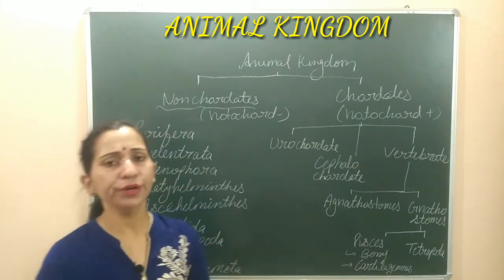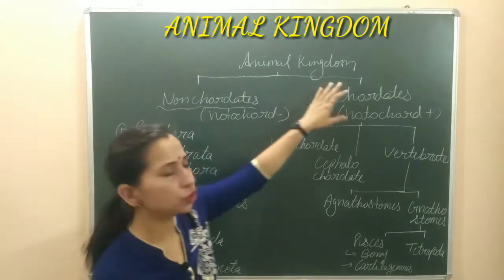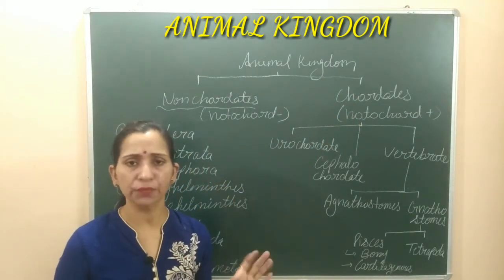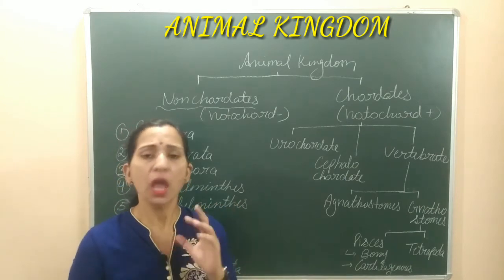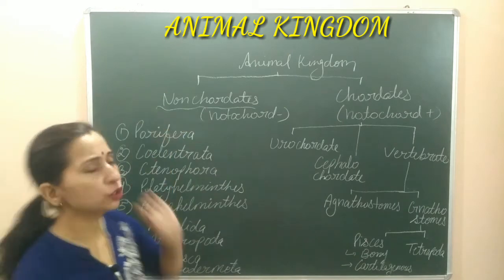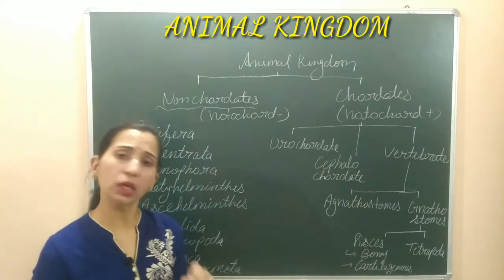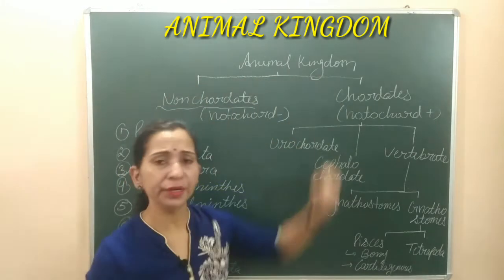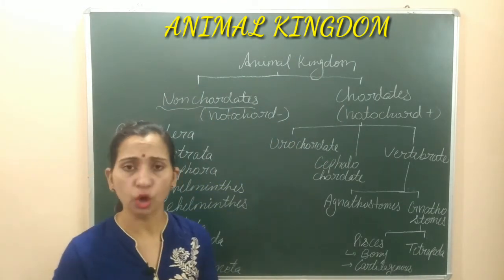If the notochord is present, then the organisms are known as chordates, and if notochord is not present in any stage of their life, यानी कि life की किसी stage में भी कभी भी अगर notochord present नहीं है, then these organisms are known as non-chordates. तब हम उन्हें बोलेंगे non-chordates. So here are two main groups, non-chordates and chordates, on the basis of presence of notochord.